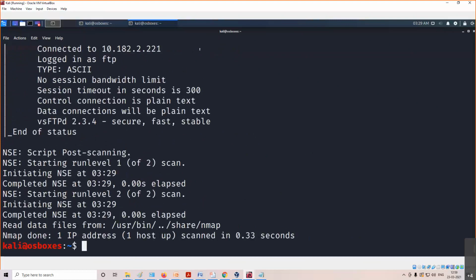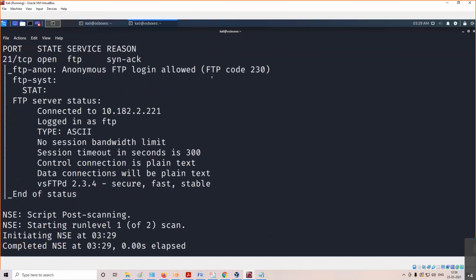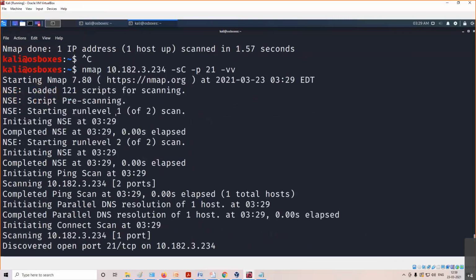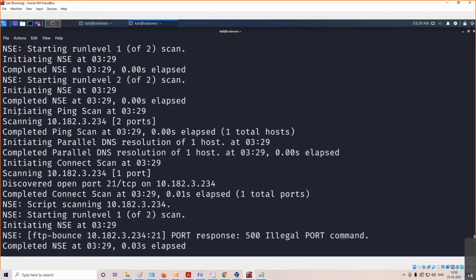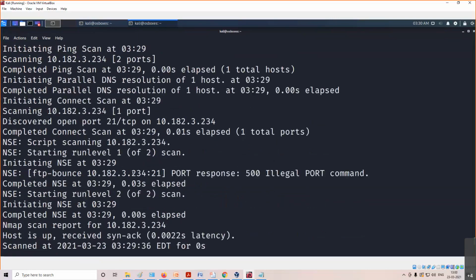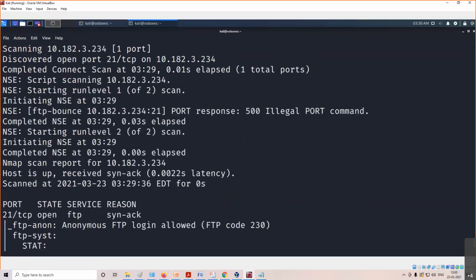As it is local, it has given output very quickly. It is showing me that anonymous FTP login is allowed. So what I have asked Nmap is: if you have the scripting engine, and it has some default scripts which can tell me the possible vulnerabilities present on port number 21, that means for FTP, please let me know.